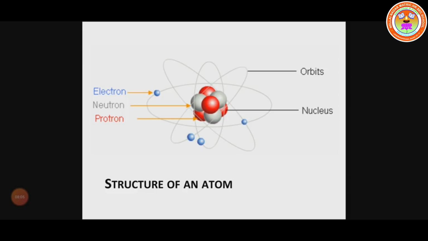Next, we are going to learn about the structure of the atom. The center portion is called the nucleus. In the center there are two colored balls, one red and another grey. The red sphere is called a proton, and the proton has a positive charge. The grey sphere is called a neutron, and it has no charge.